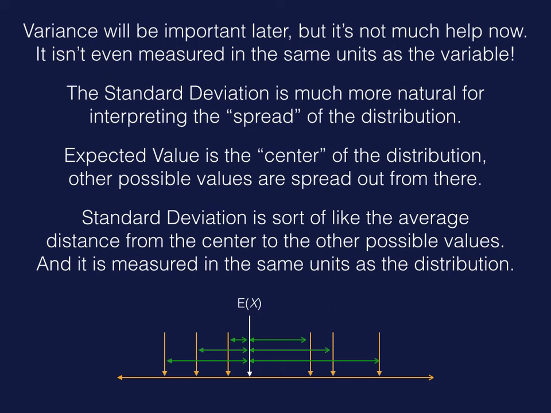So sort of the average length of those green arrows is a lot like the standard deviation. It's not exactly, because the standard deviation is not an average, but it's very similar. And that's the idea, that it's the average distance from the center.